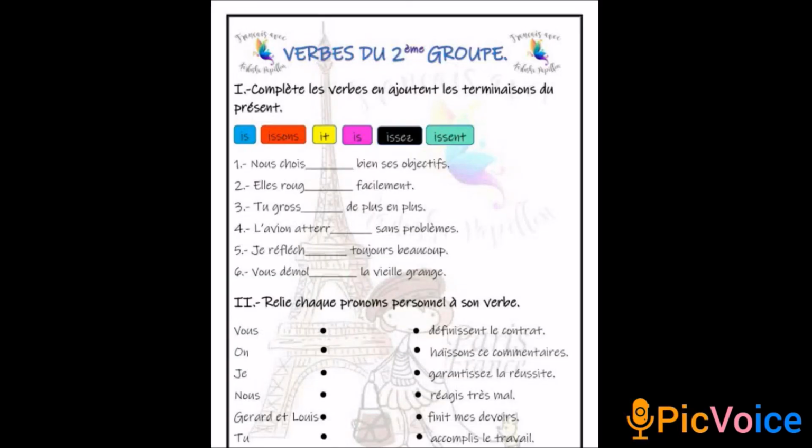Okay, so they gave you the endings of the present tense of IR group verbs. You are going to fill up the endings, and the second exercise is regarding the subject pronouns. Okay, so we saw now the subject pronouns. You are going to refer to your first lesson and do this activity. Okay, do this without fail and send it to me while you are sending your assignment.